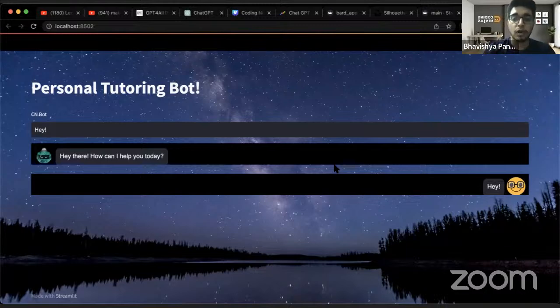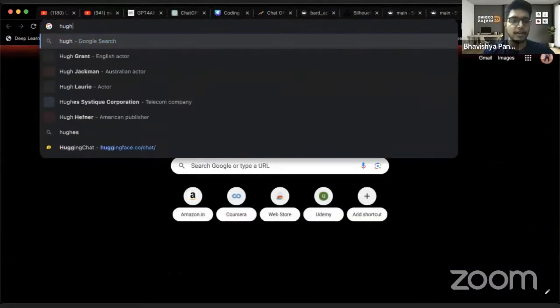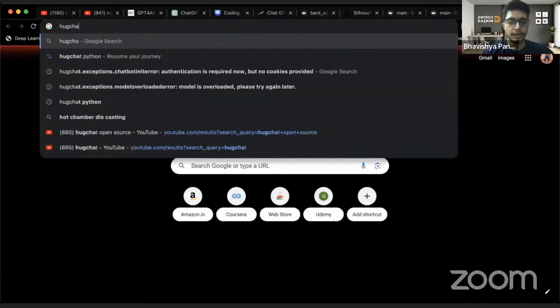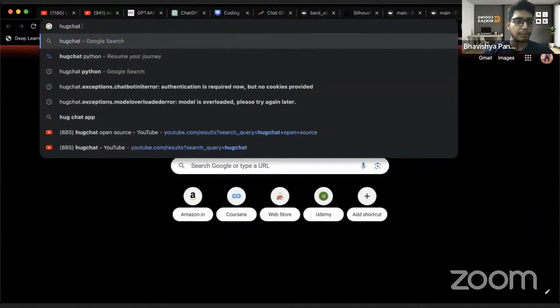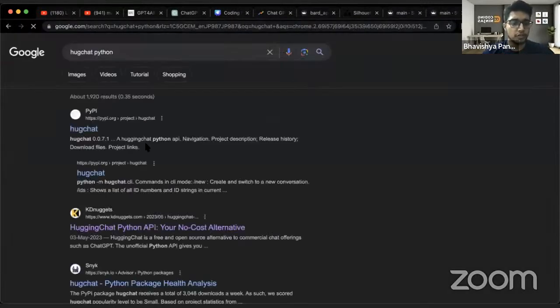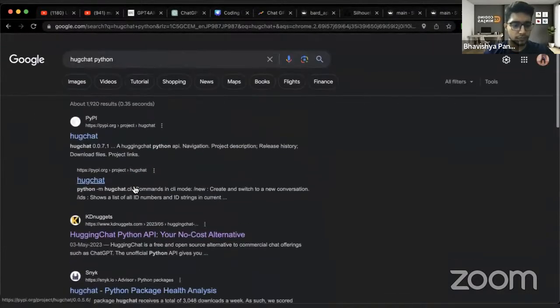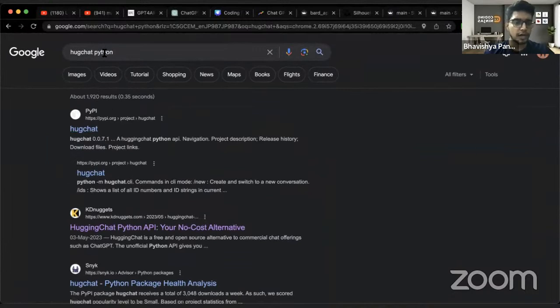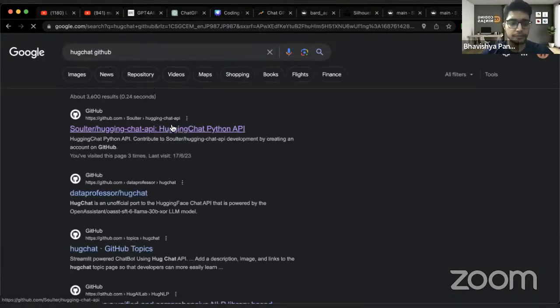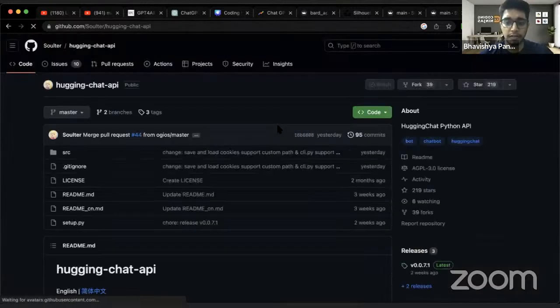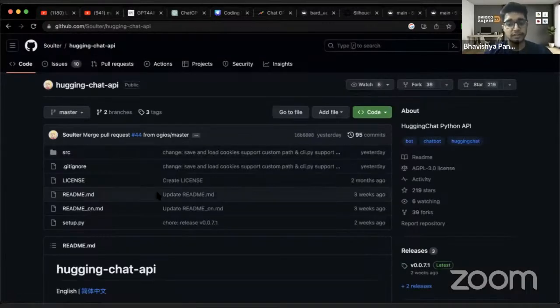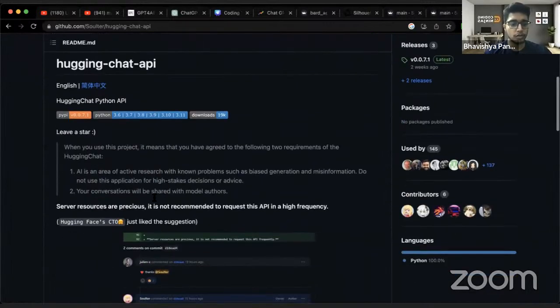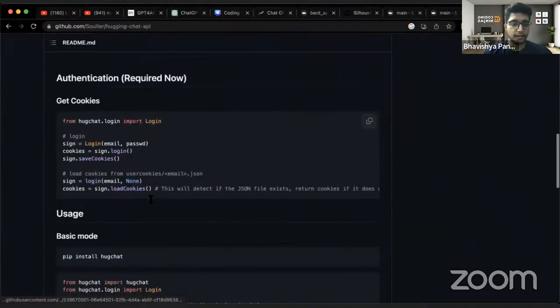So there are a few other APIs that you can definitely give a check. One is HugChat. So HugChat Python, it is on Hugging Chat. Let me search HugChat GitHub. So just like this Bard one, we have one for Hugging Face. So you would be able to do it for this as well.